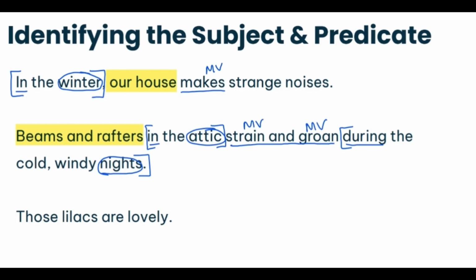Okay, my last sentence, those lilacs are lovely. Now, in this case, I don't actually have any prepositional phrases. I just have a linking verb because I see this adjective or adverb technically here because it ends in ly, but because we haven't talked about adverbs yet, you may not have caught on to that, but it is a describing word, right? So I know that this is going to be my linking verb, and those lilacs are going to be the subject of my sentence. So I have the subject and I have the predicate.